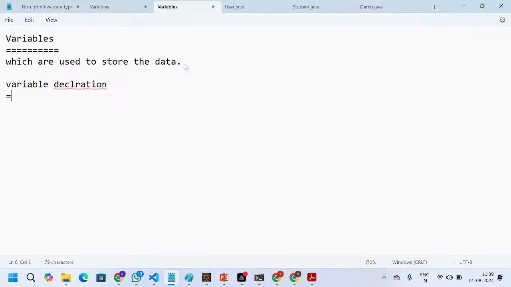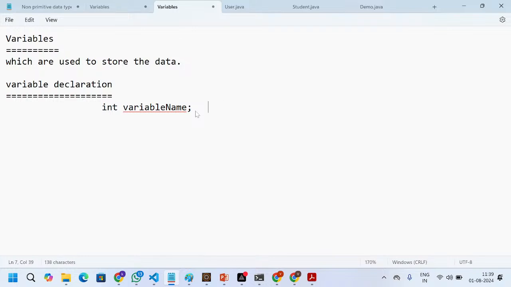In variables, we need to remember variable declaration and variable initialization. In the variable declaration, we mention the data type and variable name. This is called variable declaration. We are declaring the variable.